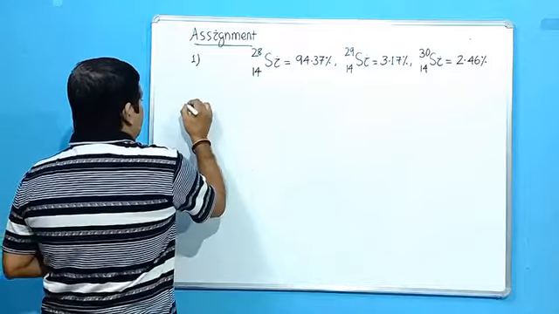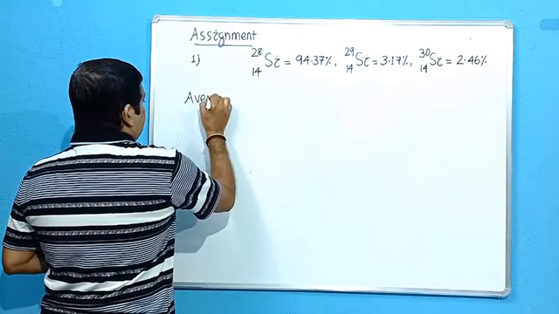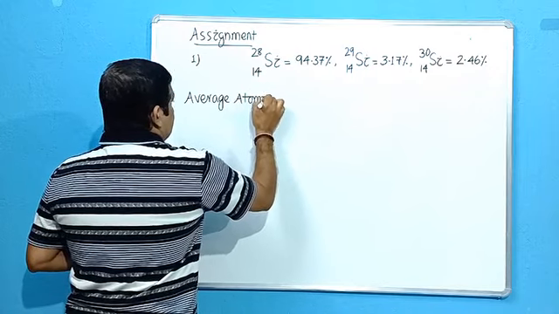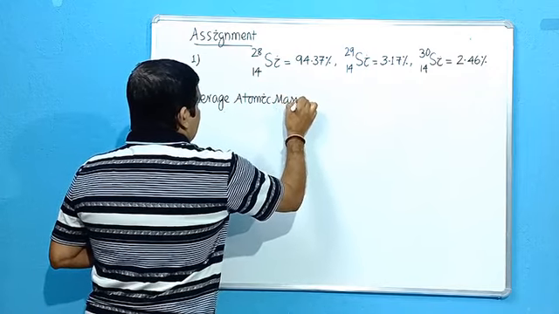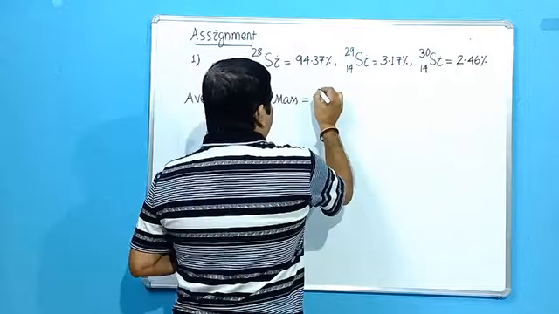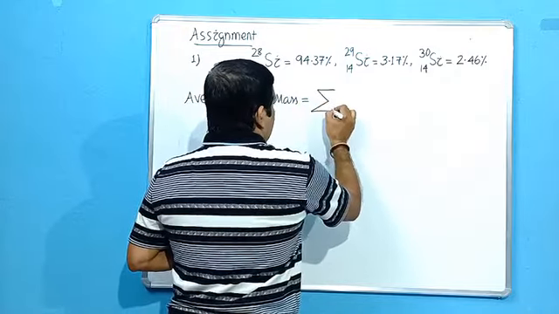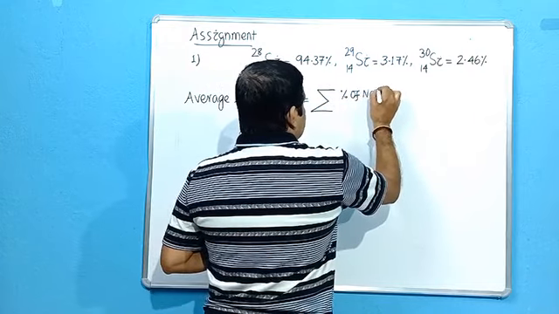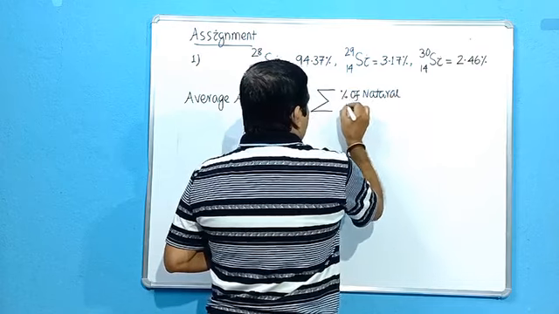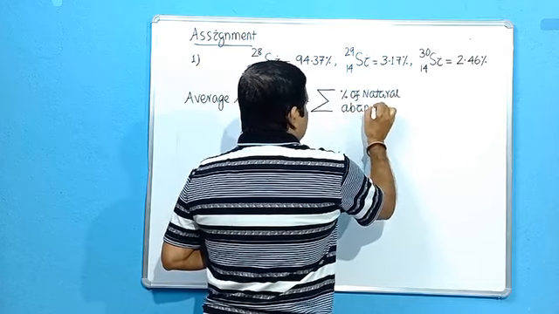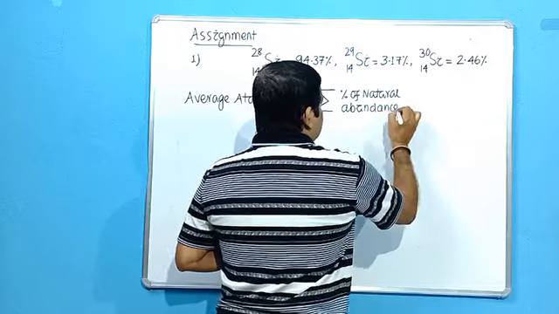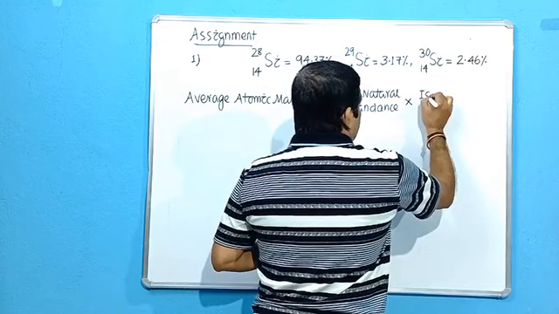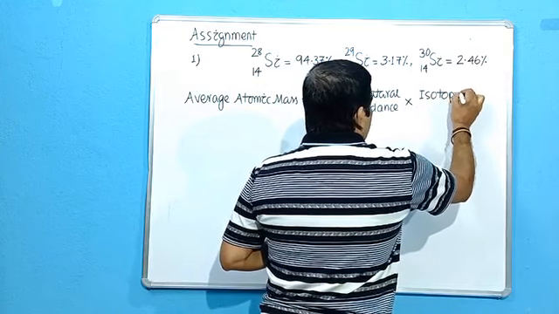Then the formula we put directly: average atomic mass is equal to the sum of the percentage of natural abundance, which is given to you, into the isotopic mass, which is also given to you.